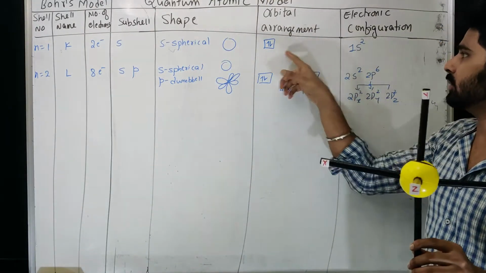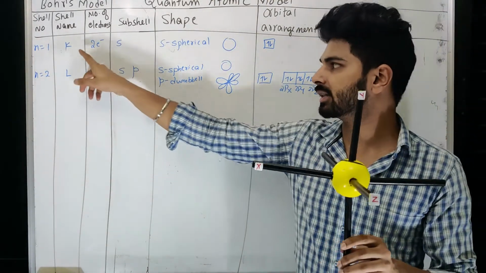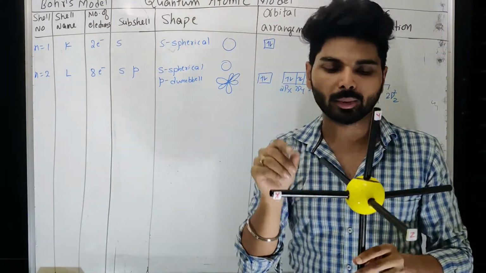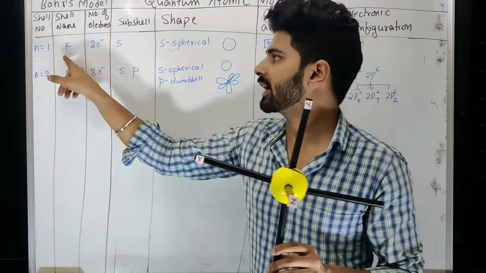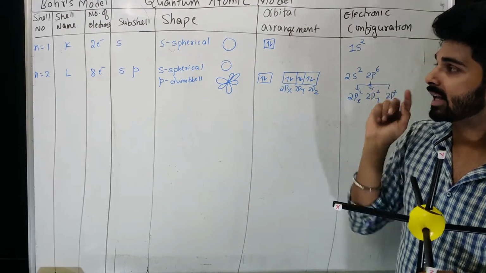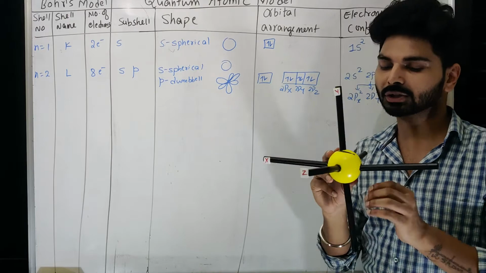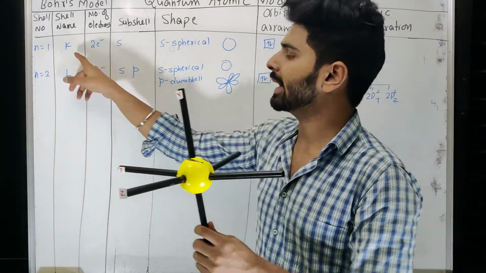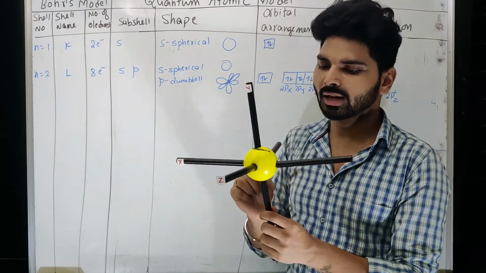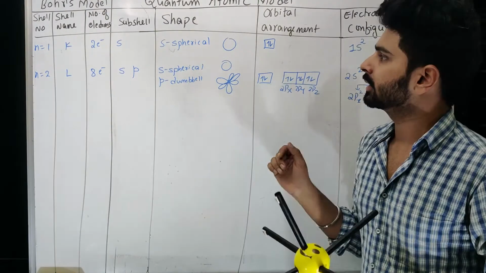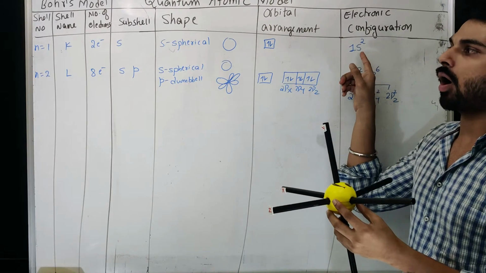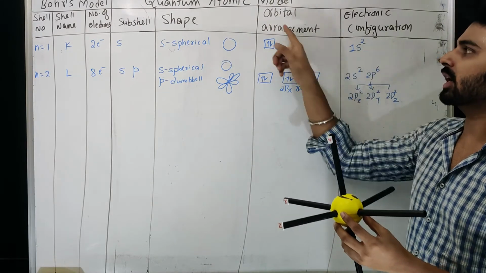Now, after two electrons got filled, this is the area where the K shell used to come. Otherwise, the angular momentum of h upon 2 pi can be found here. That is why we can consider it the first shell, and that is where the subshell is present. Now remember, when I say subshell, is there a subshell in a particular shell as such? No. But look at this line as an orbit; then that is the K shell, and within that shell only this subshell is present. The third electron comes after two electrons are filled inside this spherical orbital. Now let us say I am going to use something called an orbital.